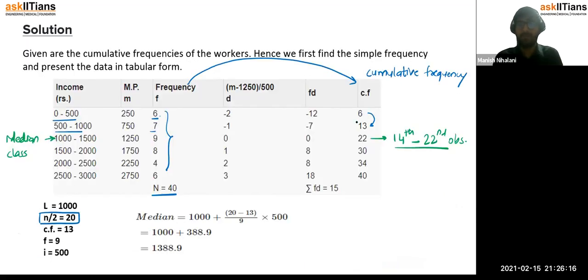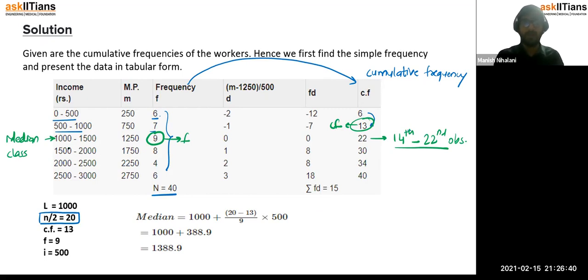Upon f is the frequency of the median class. Right. This is your f, this is your CF, and this is your L we have already. And h is the width of the median class, which is just 500 here, right? Because 1500 minus 1000 is 500.